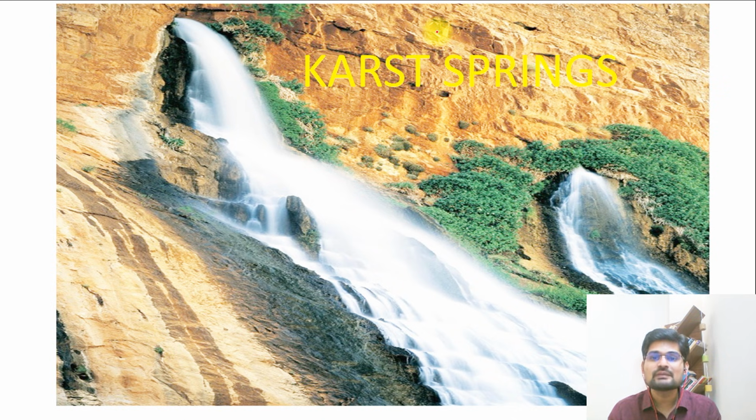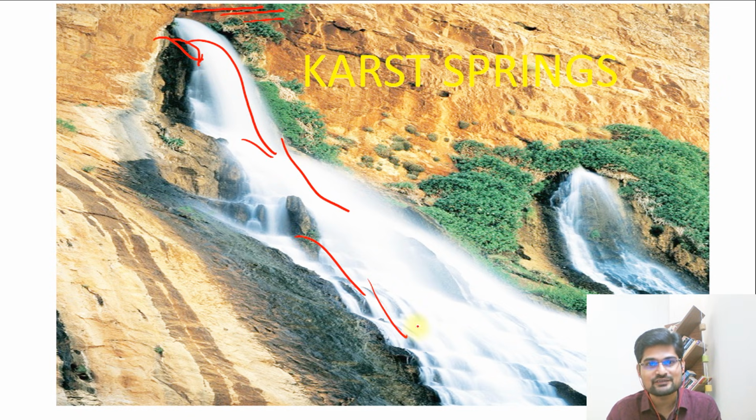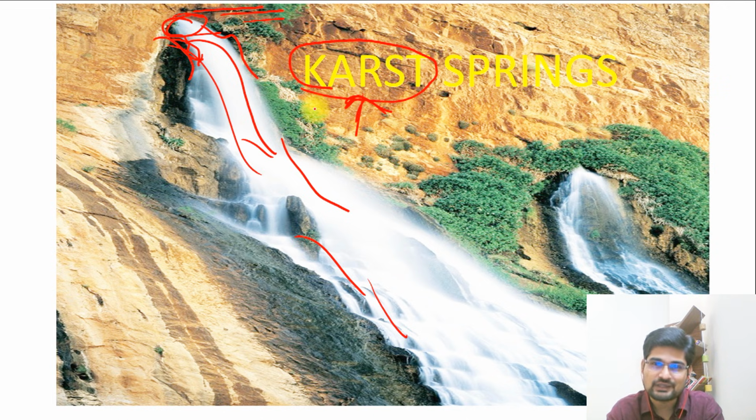Then we have already seen many springs, cascades, but this is different. This is coming from an underground layer. The upper surface is closed and underground water is now coming out as a spring, as a cascade if you see. These are known as karst springs. So this is another feature. Remember, normal springs and cascades can be found anywhere in the mountains, on the hill slopes, but karst springs are an important feature because this water is underground water which has made its way through by eroding the important land features or the rock features underground which are soluble in water. So now they are coming out of this vent, which are known as karst springs.